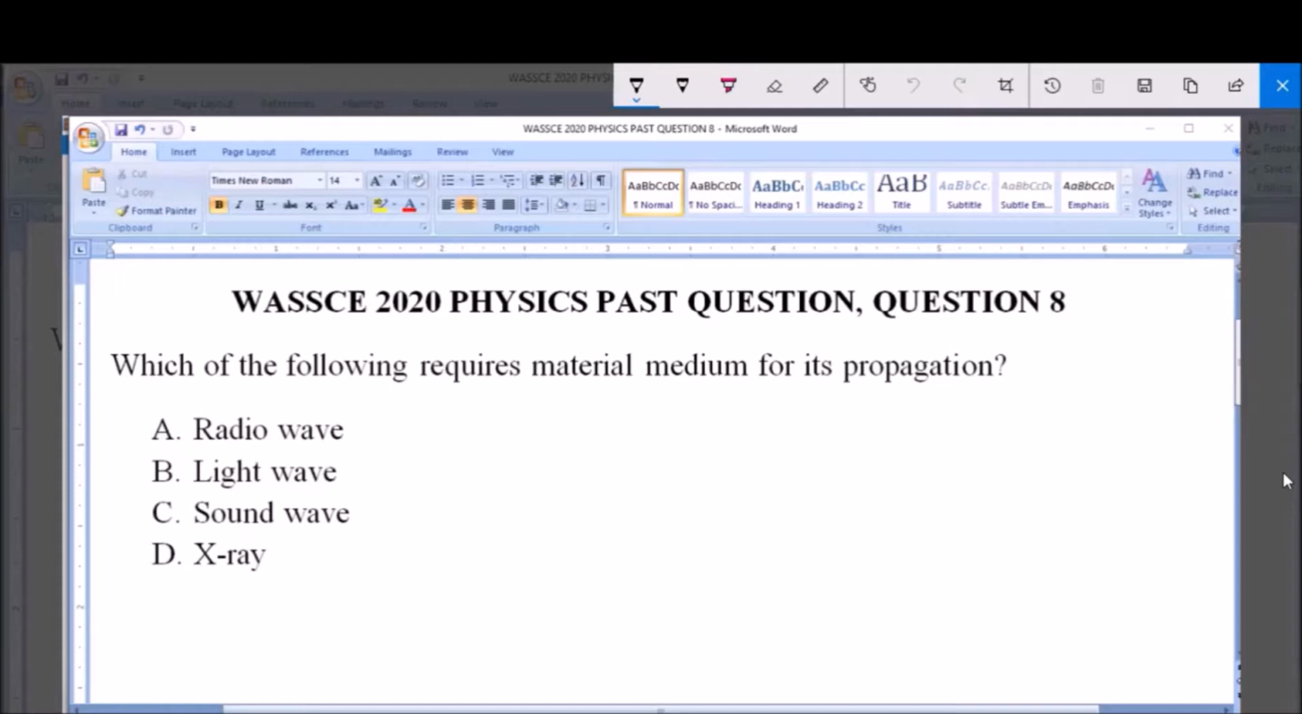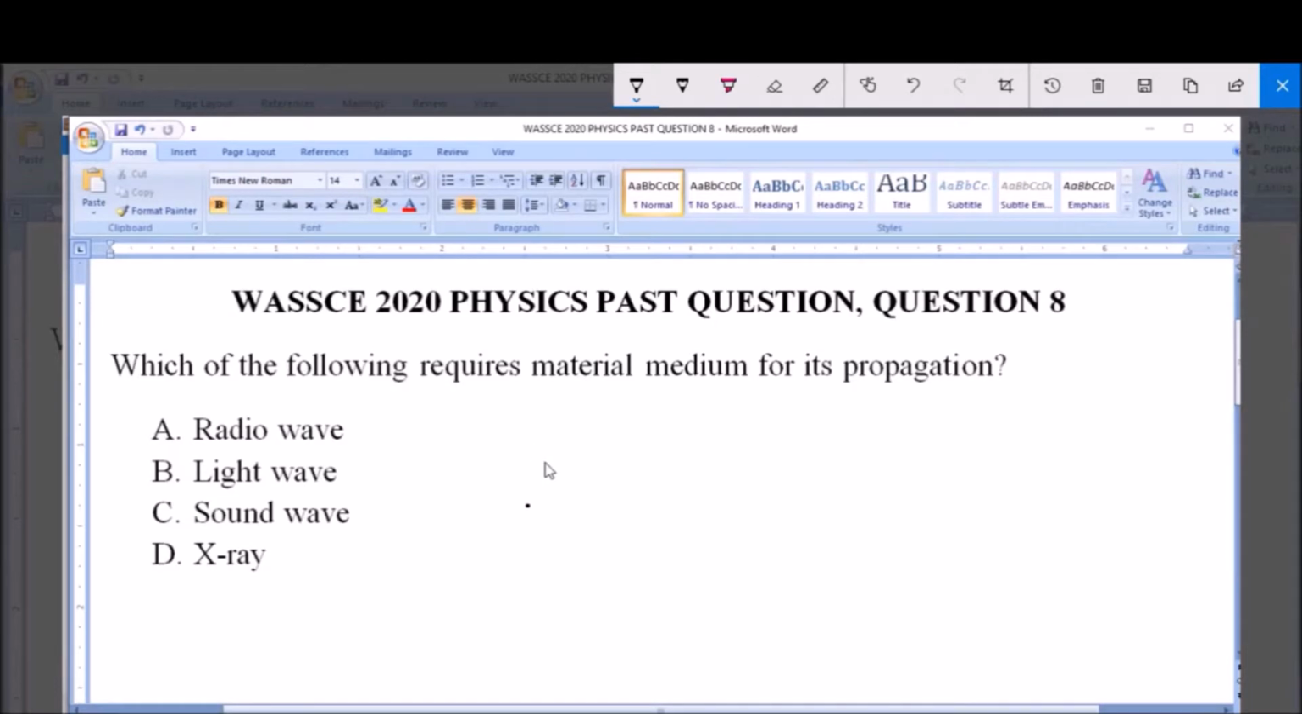I will be answering WASSCE 2020 Physics Past Question, question 8. Which of the following requires material medium for its propagation? A. Radio wave, B. Light wave, C. Sound wave, and D. X-ray. Now, we're asked to pick an option which is a type of wave that requires material medium